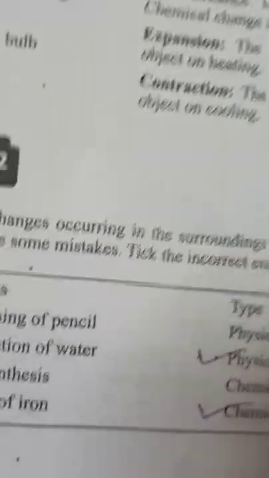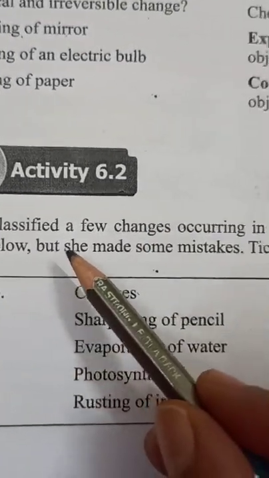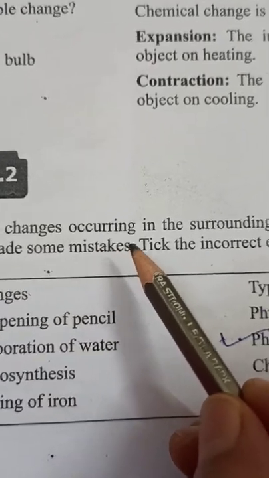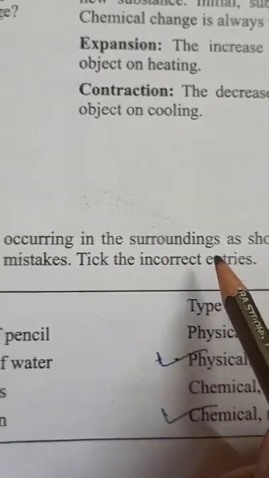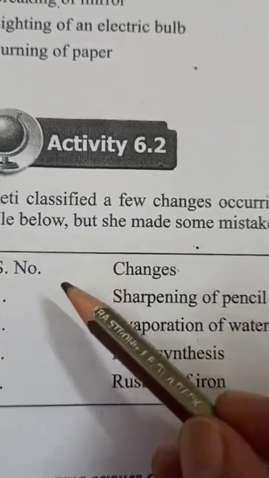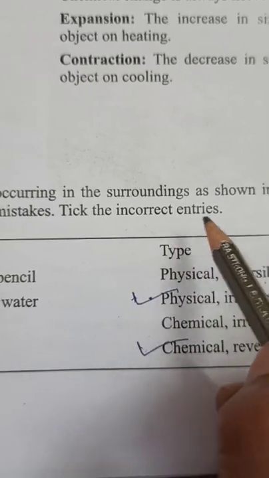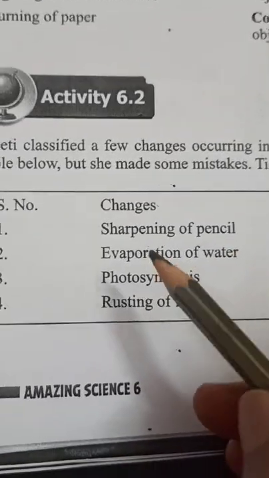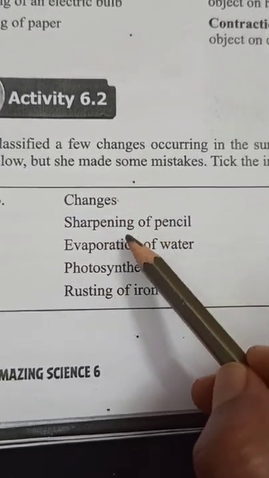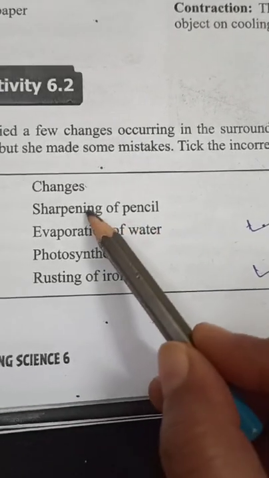After this, they have given activity 6.2. Niti classified a few changes occurring in the surroundings as shown in the table below, but she made some mistakes. Tick the incorrect entries. So children, here they have given the name of the changes, and here they have given the type.